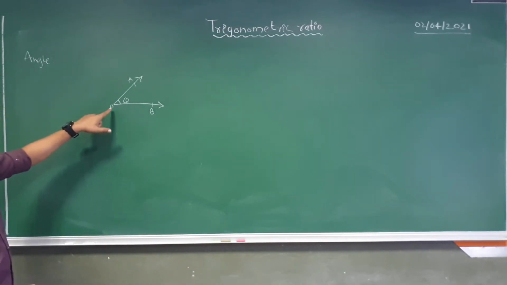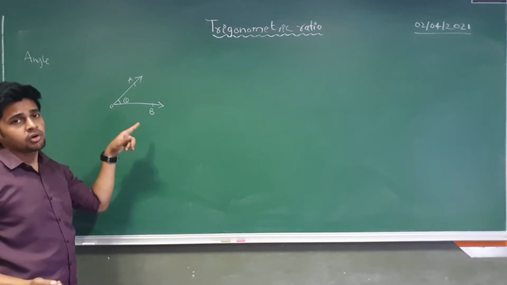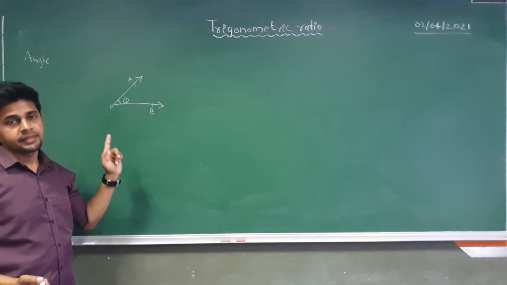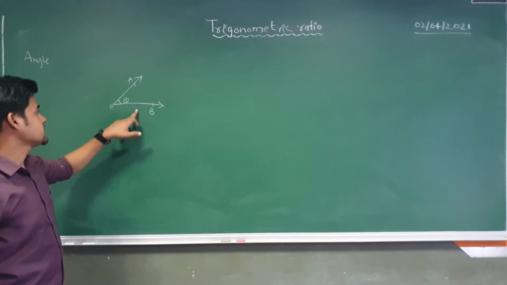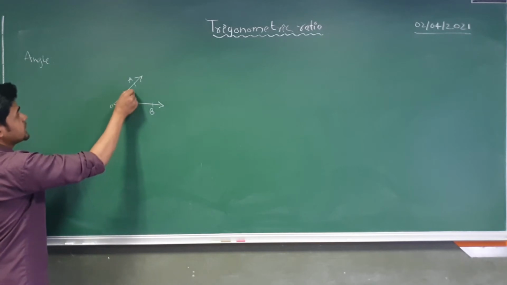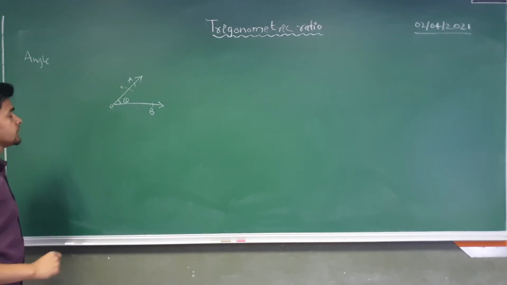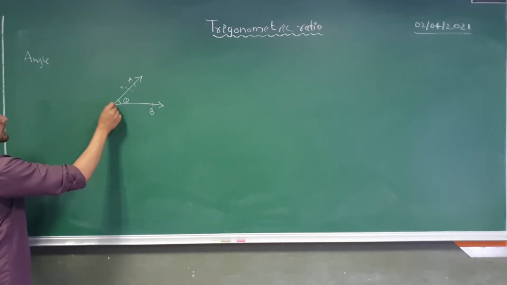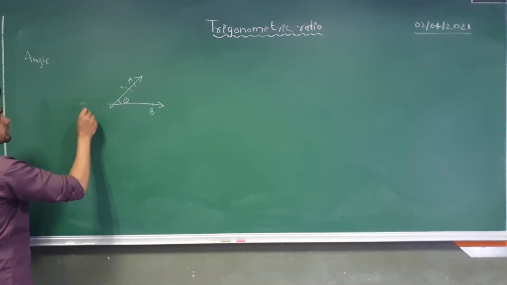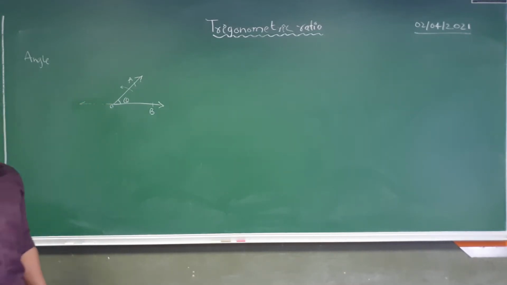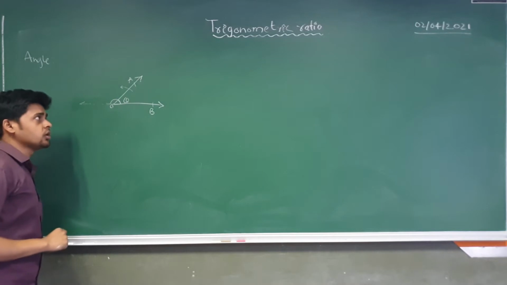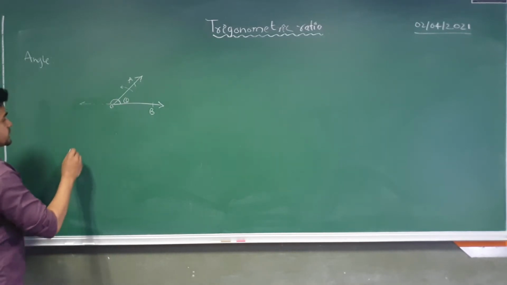The side OB is called the initial side, and the side OA is called the terminal side. In the process of rotation of OA, till it becomes collinear with OB and has the opposite direction of OB, the angle theta is called a straight positive angle.